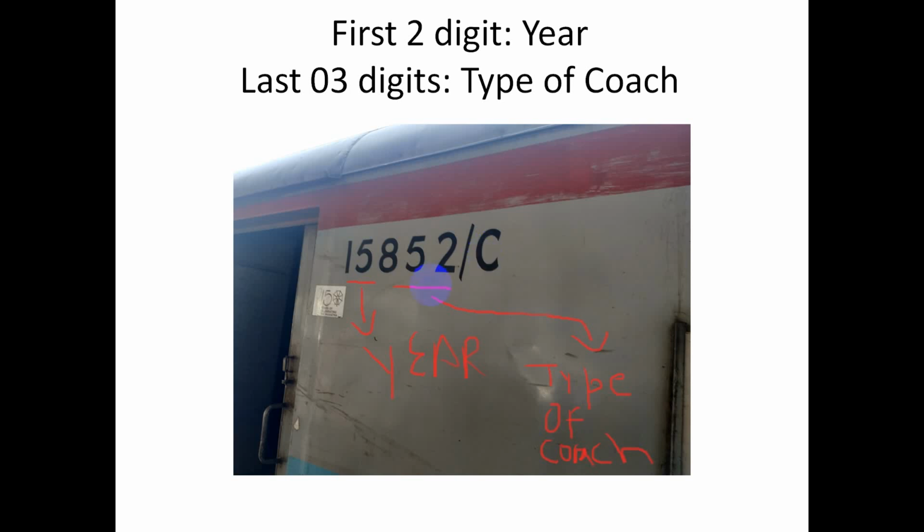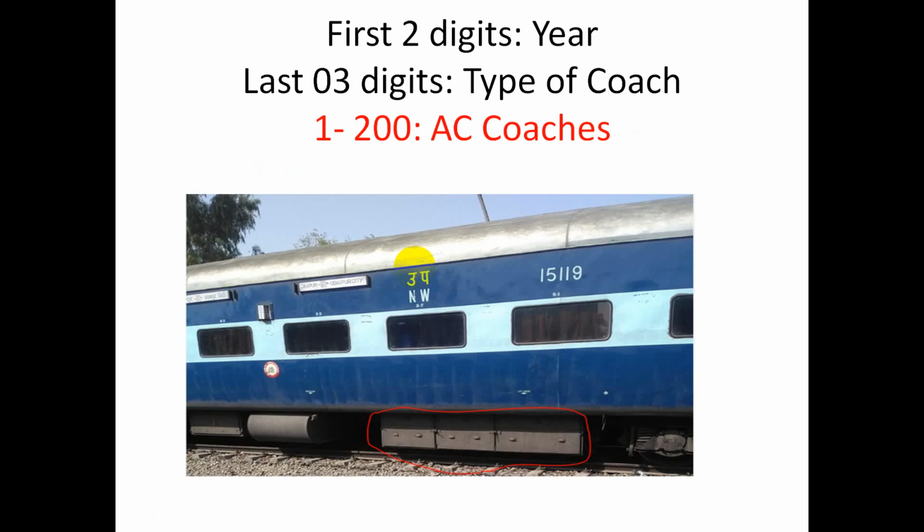For example, friend, if you see this particular coach number, the first 2 digits are 15. It means this particular coach was manufactured in the year 2015, and the last three show the type of coach, which I will explain here. The number is 15119.